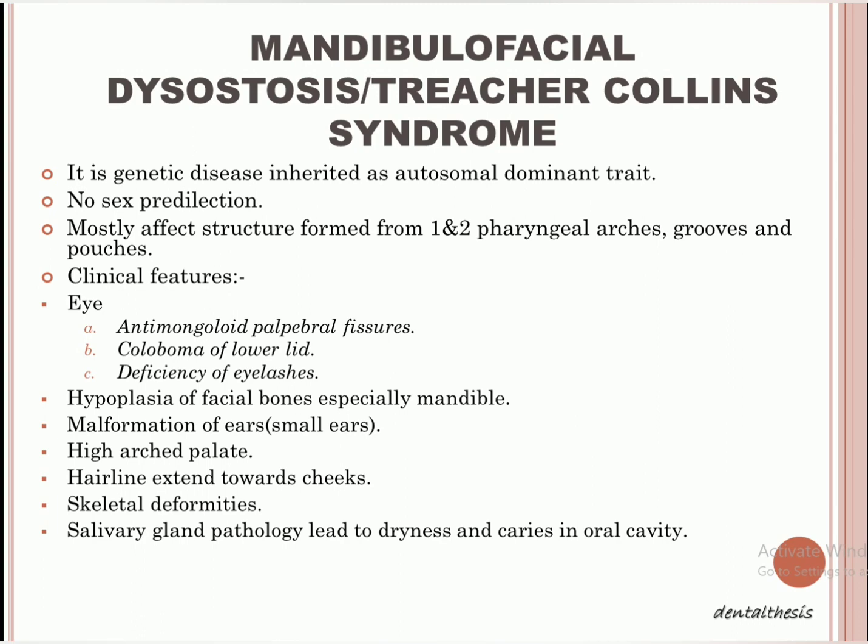There will be a high arched palate, and the hairline will extend towards the cheek.